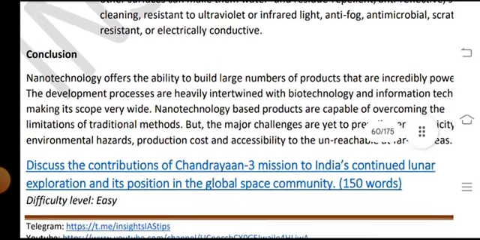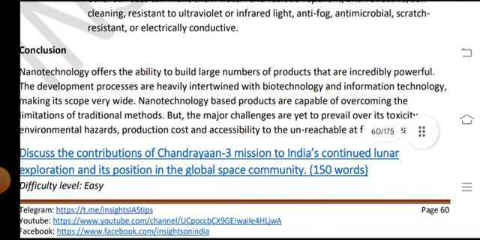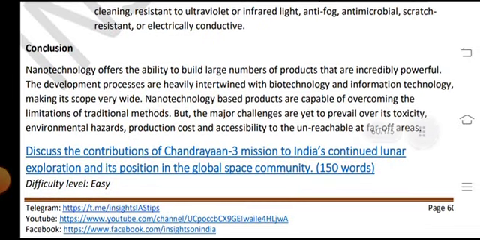Conclusion: nanotechnology offers the ability to build large numbers of products that are incredibly powerful. The development processes are heavily integrated with biotechnology and information technology, making its scope very wide. Nanotechnology-based products are capable of overcoming the limitations of traditional methods, but the major challenges are toxicity, environmental hazard, production cost and accessibility to unreachable and far-off areas.